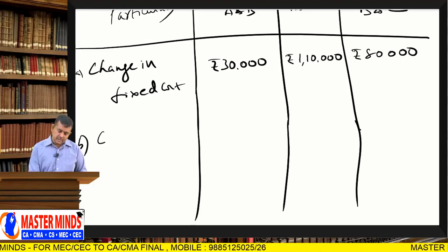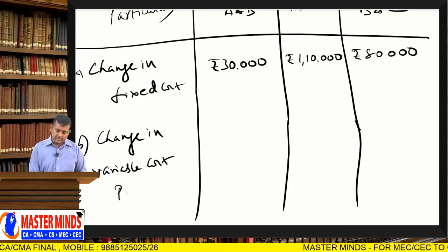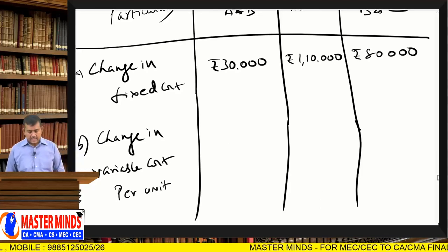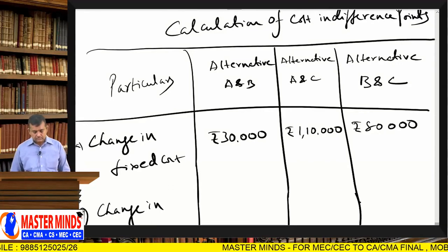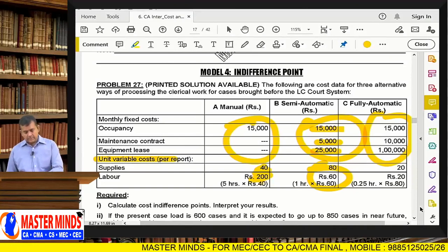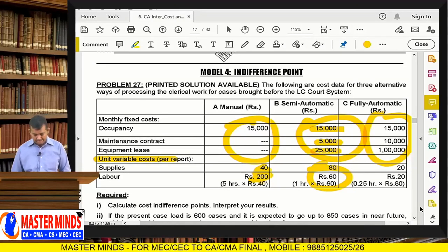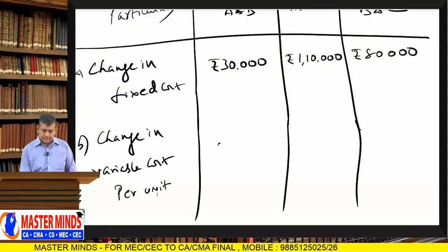Next, change in variable cost per unit. A and B: 240 minus 140, that is 100 rupees.